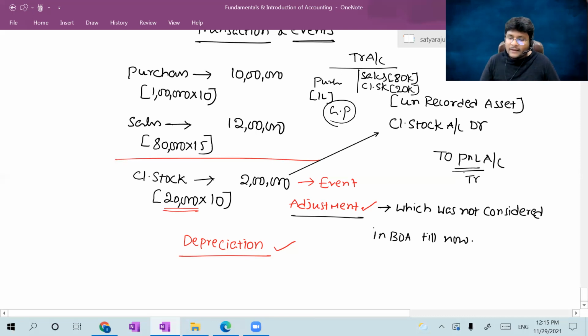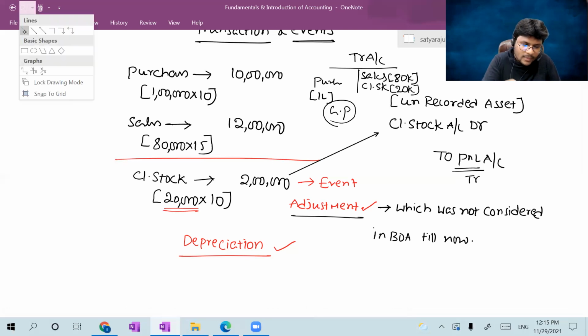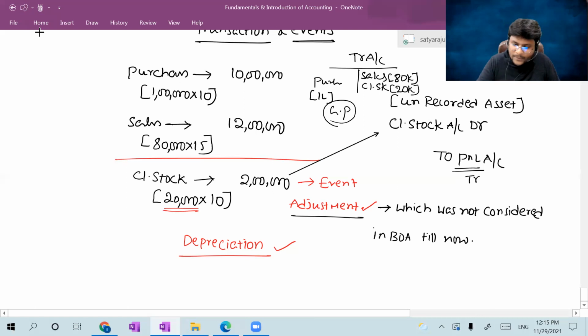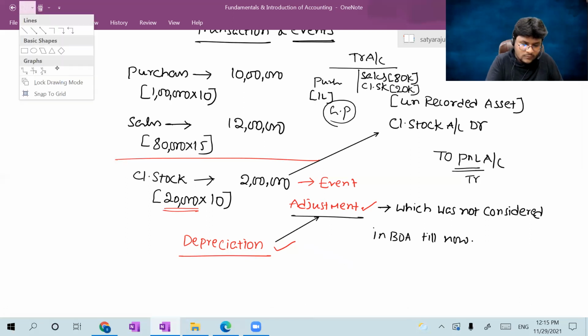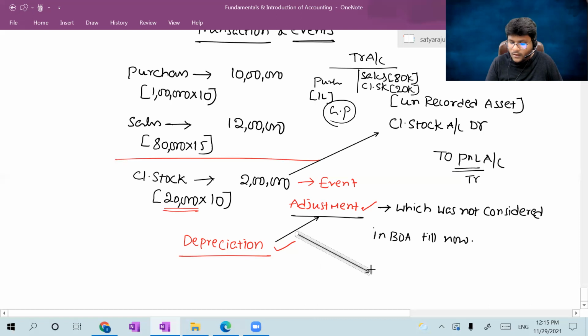Am I right? Sir, depreciation also given as adjustment, sir. Depreciation also given as adjustment. Consider it. Then what is the journal entry I have to pass? Please concentrate. One second. Sir, if depreciation also given as an adjustment, what is the journal entry, sir?